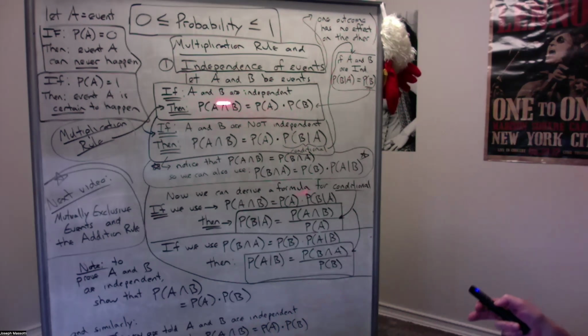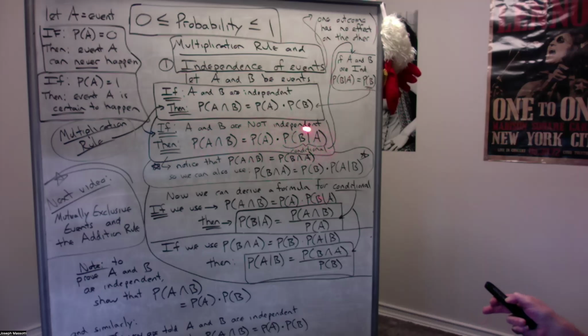Now, of course, 2 events are not always going to be independent. If they're not independent, then we bring into the equation the conditional probability that we spoke of in the intro to probability video last time. If A and B are not independent, and we want the probability of their intersection, that they both happen, the probability of A and B happening is going to be the probability that the first event happens times the probability that the second event happens, given that the first event has already happened.